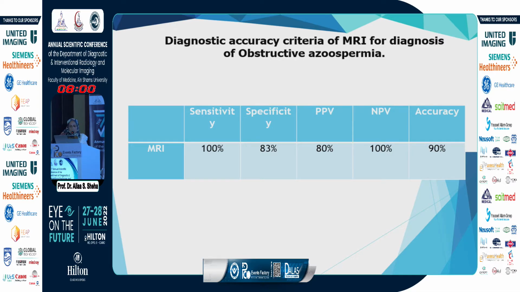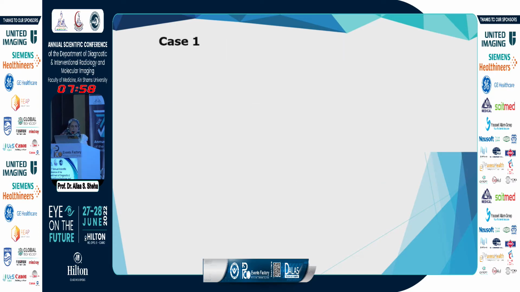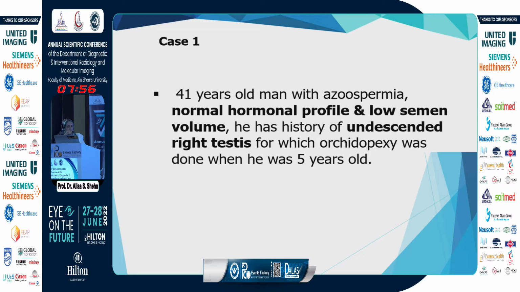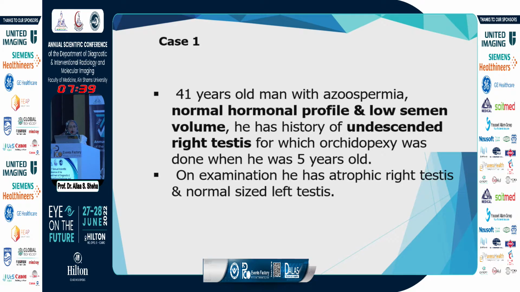83% with accuracy 90%. Case 1 was a 41-year-old male with azoospermia, normal hormonal profile, low semen volume. He had history of undescended right testicle for which he did orchidopexy when he was 5 years old. So we're going towards normal hormonal profile, towards an obstructive case. On examination, he had atrophic right testis and normal-sized left testis.